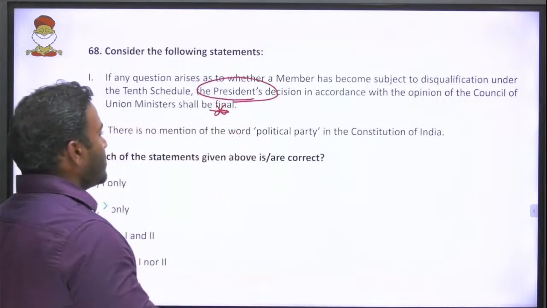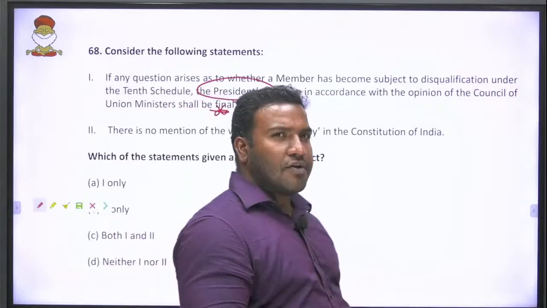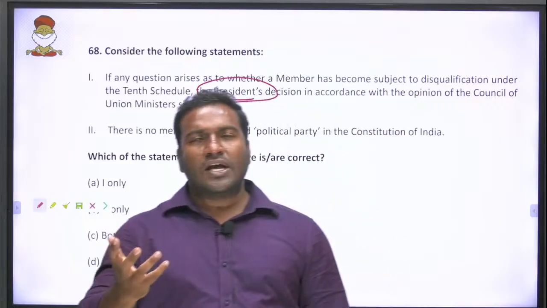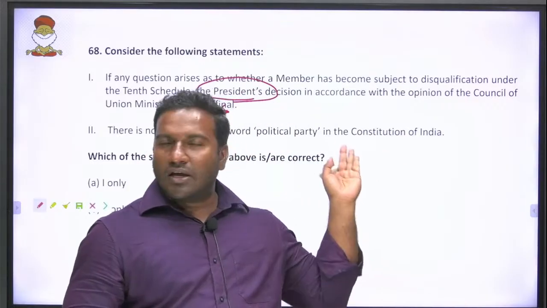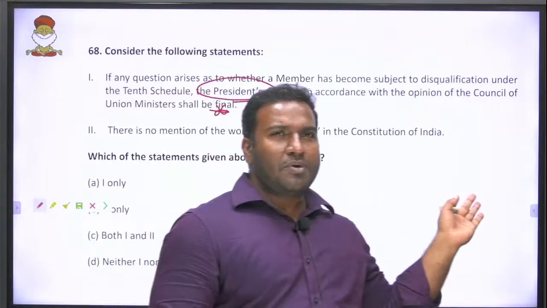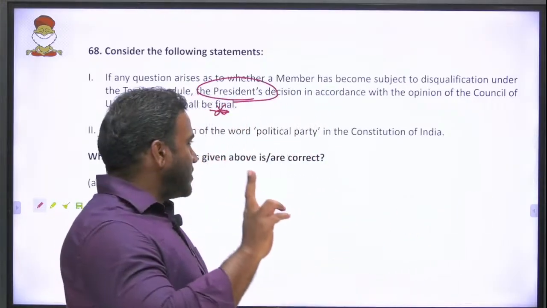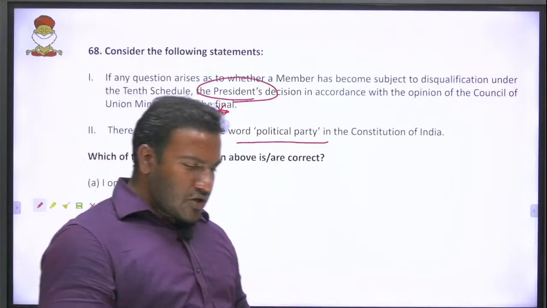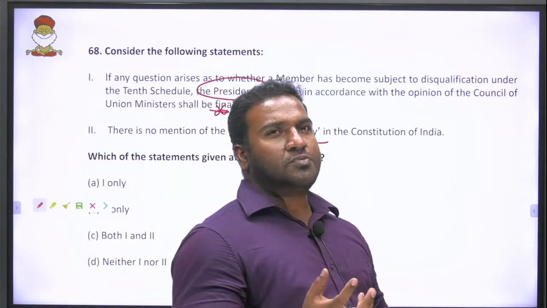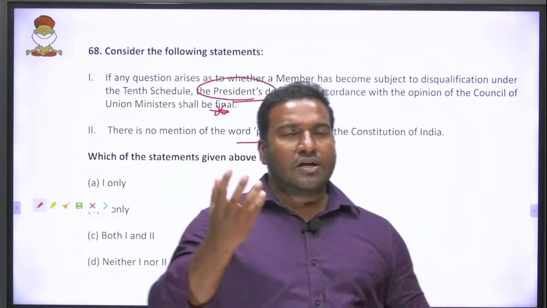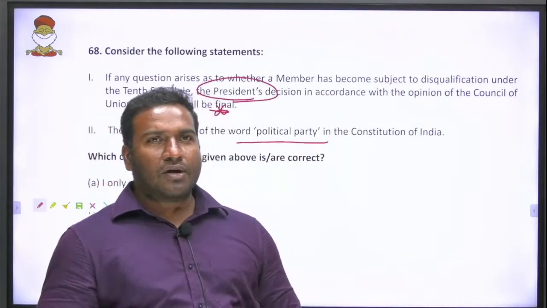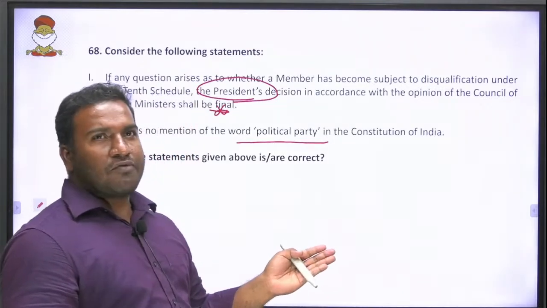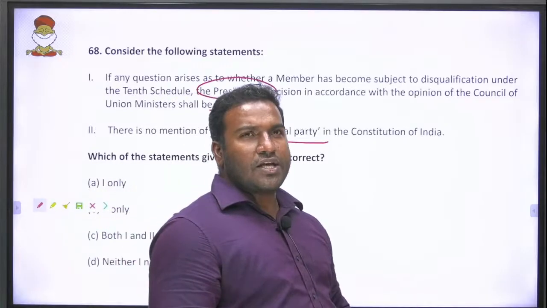Then there is no mention of the word political party in the Constitution of India. Cabinet was introduced later with the help of an amendment. And remember, whatever common words we use are not mentioned in the constitution, because the constitution was made by lawyers. Ambedkar and others were very learned people. That is why we cannot understand the constitution that easily. And that is why most of our people don't follow law, because they don't know what the law is.